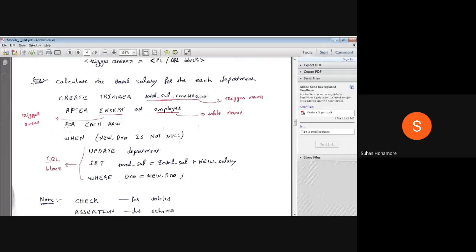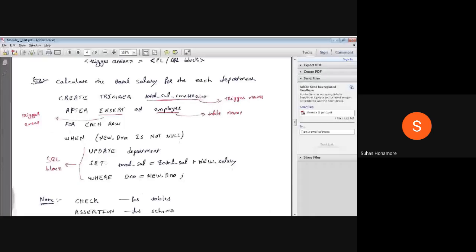Those things will come whenever you are writing a front end, or using an XAMPP server or WAMP server, which support it. From one statement you can insert n number of rows. We have not studied that, but normally SQL supports it. So for all those statements, you have to perform this operation for each row.